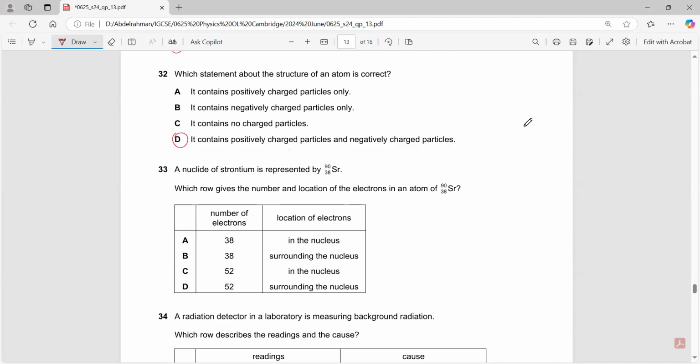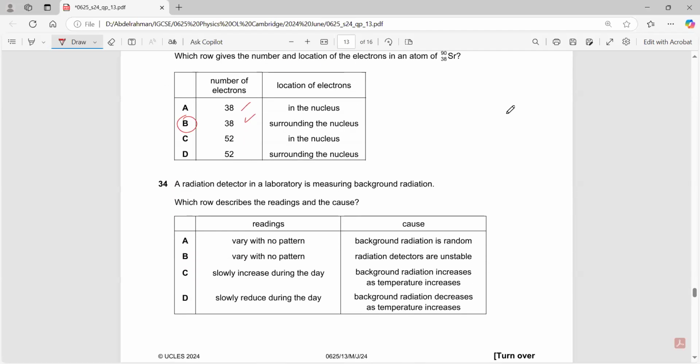A nuclide of strontium-90 with atomic number 38. What is the number of electrons and the location of these electrons? It has 38 electrons. They are surrounding the nucleus in the outer shells. Yes.